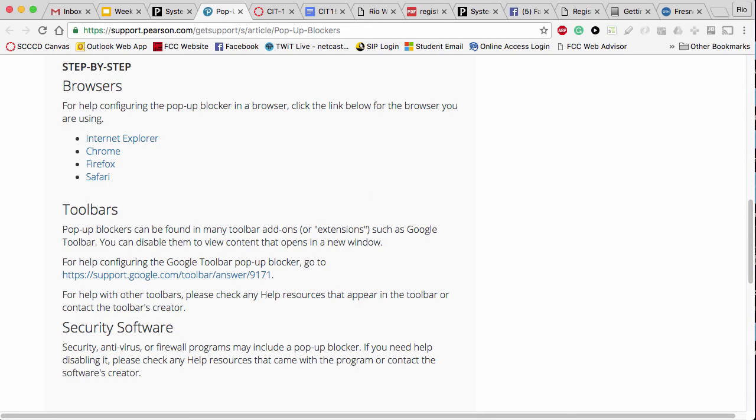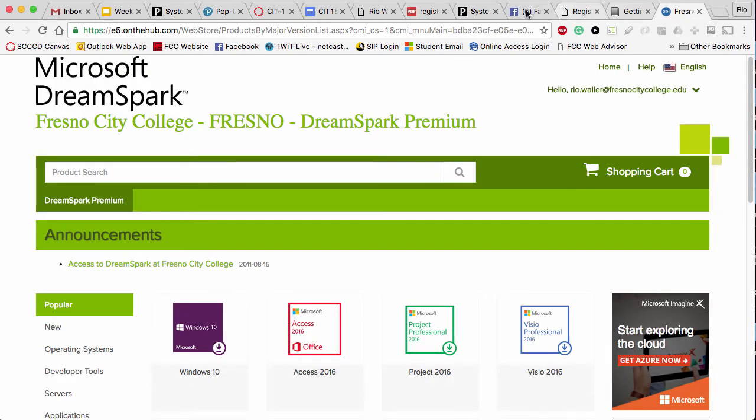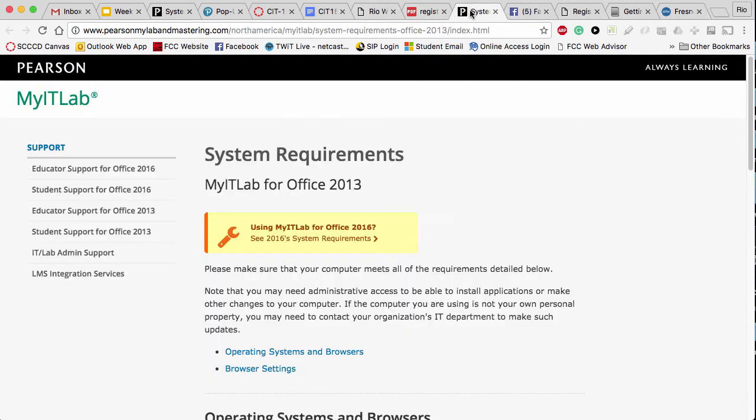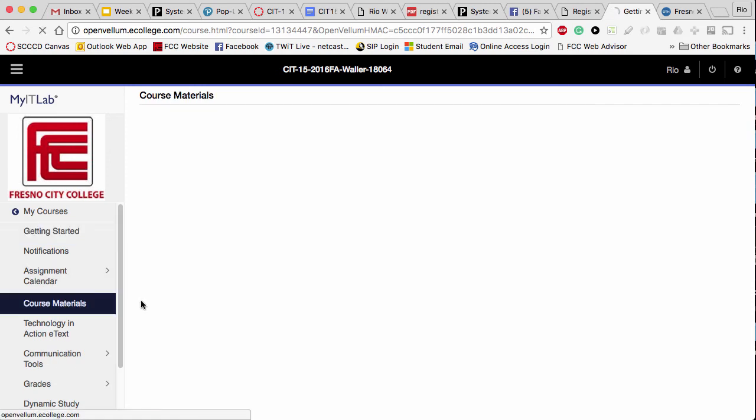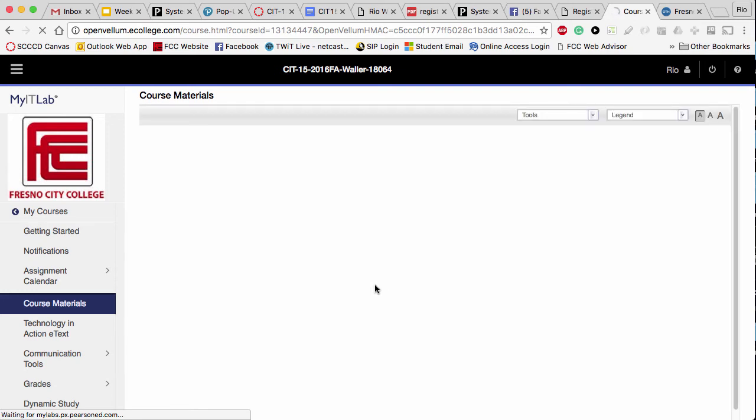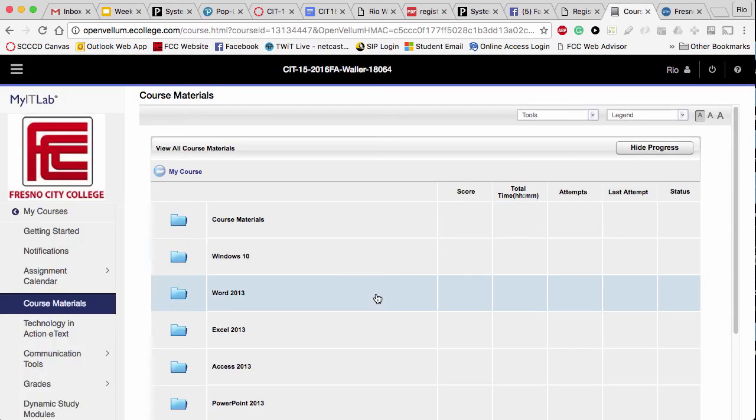Because what will happen is you'll click on something. So let me just show you. I keep going back to the wrong one. So now, back at the course, here's what will happen. Here's how you'll know that you're having a pop-up block issue. And it's very subtle, so just pay attention.